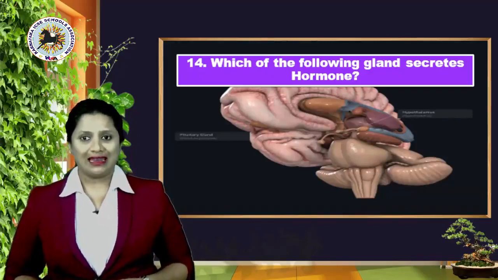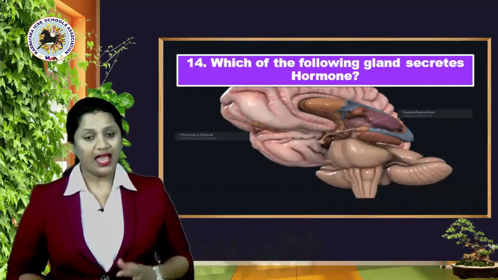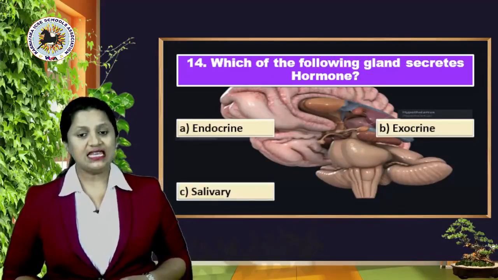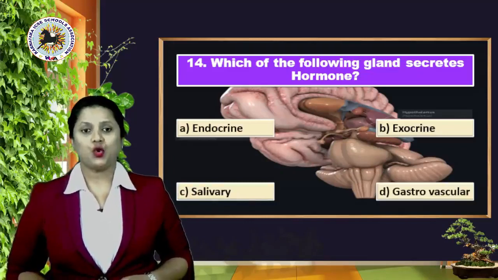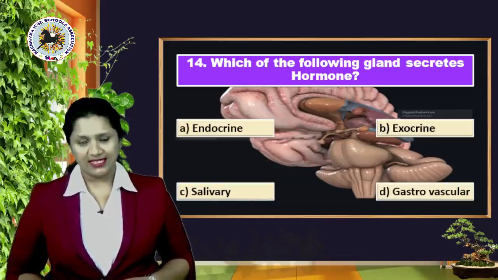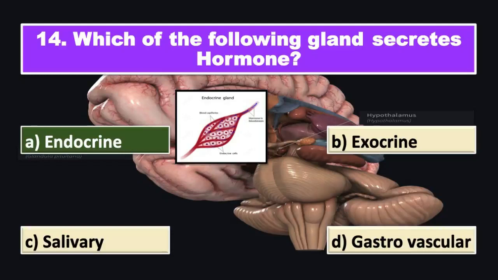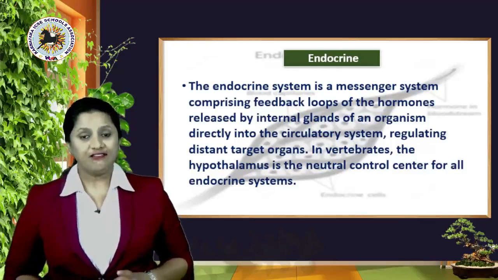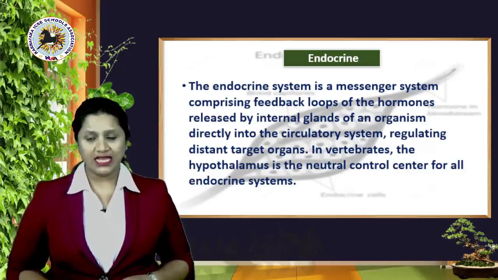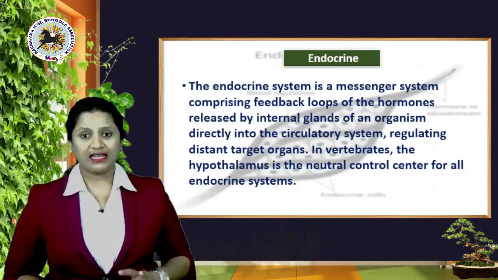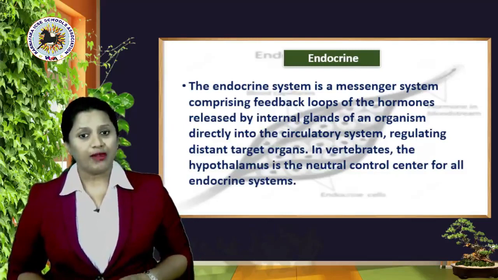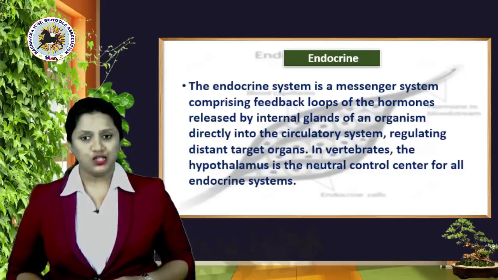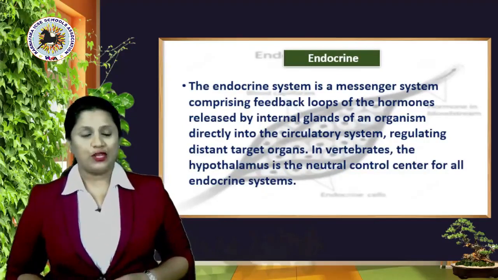Okay, let's move ahead to our 14th question. Which of the following glands secretes hormone? And your options are A, endocrine, B, exocrine, C, salivary, or D, gastrovascular. And the right answer is yes, it's option A, endocrine. So the endocrine system is a messenger system comprising feedback loops of the hormones released by internal glands of an organism directly into the circulatory system, regulating distant target organs. In vertebrates, the hypothalamus is the neural control center for all endocrine systems.